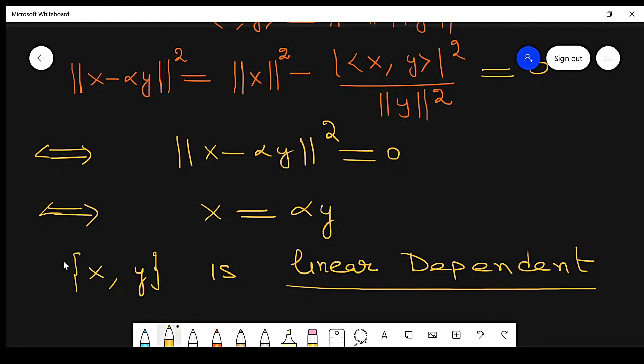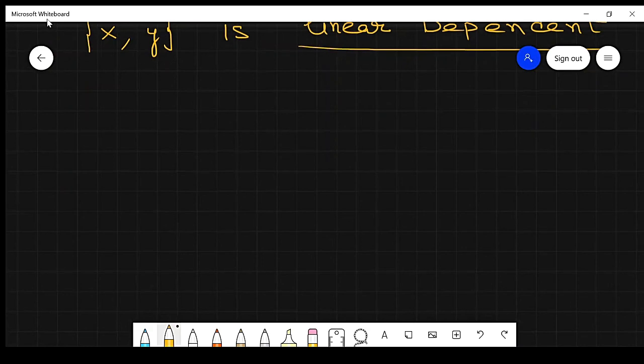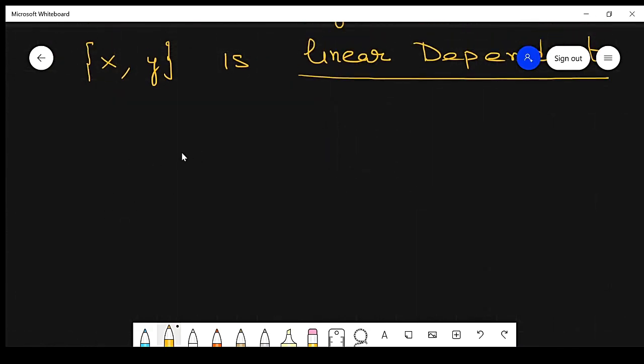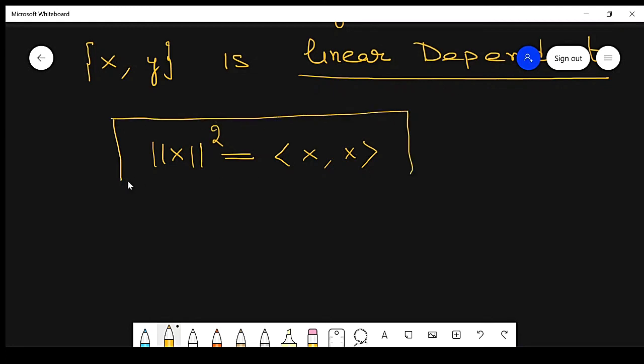If x y vectors are linearly dependent, then they are equal. So that is in the case of equality, which proves the Cauchy-Schwarz inequality. So remember, in this result we used this concept many times. So this will be x comma x. Remember that norm of x whole square is equal to inner product x comma x.